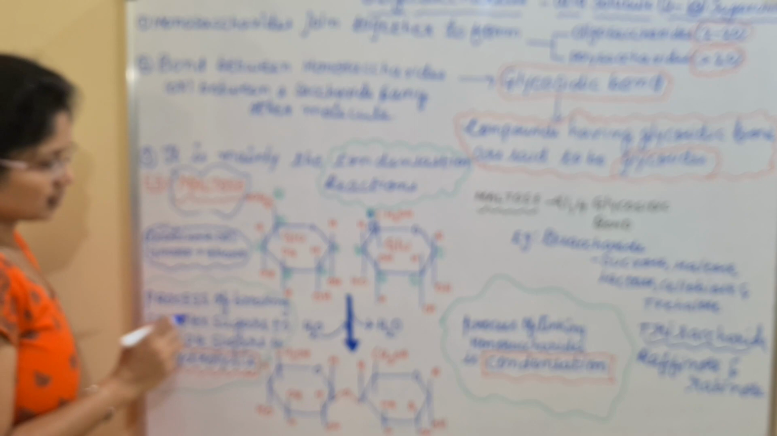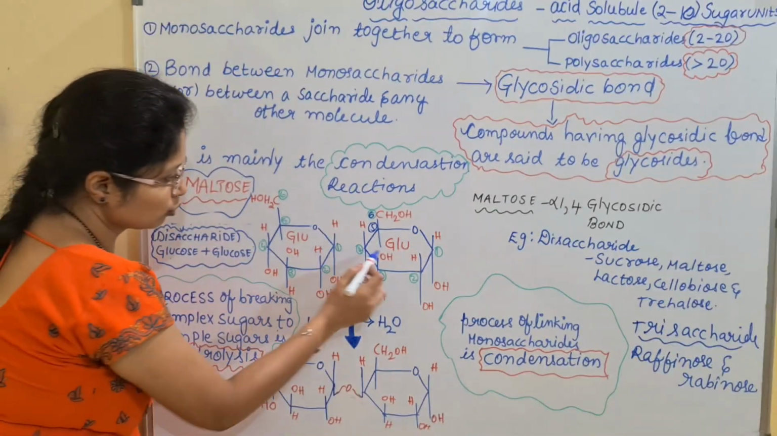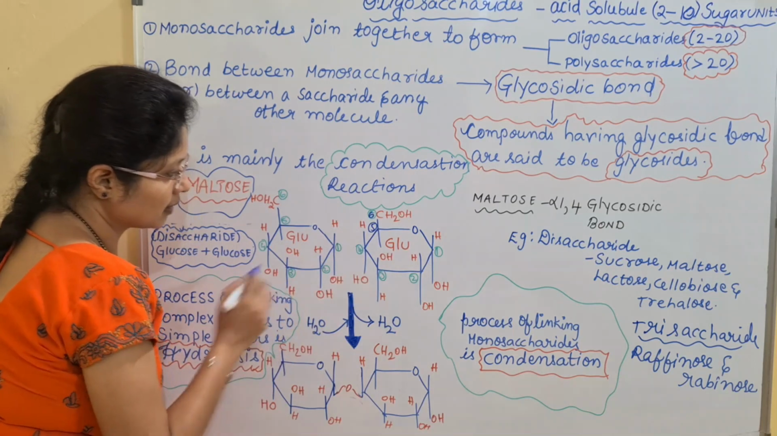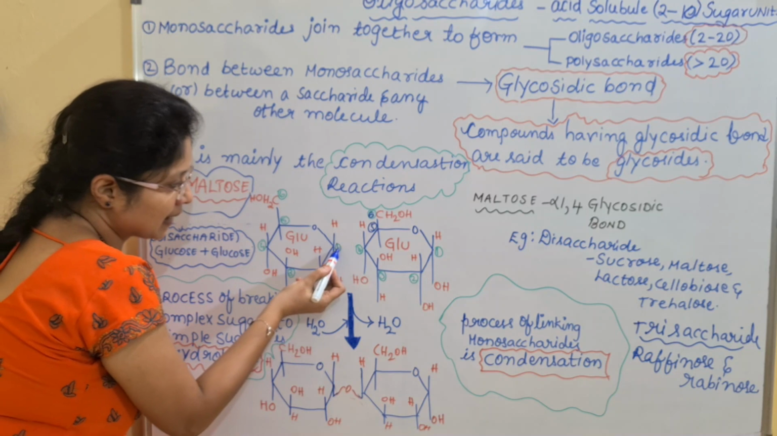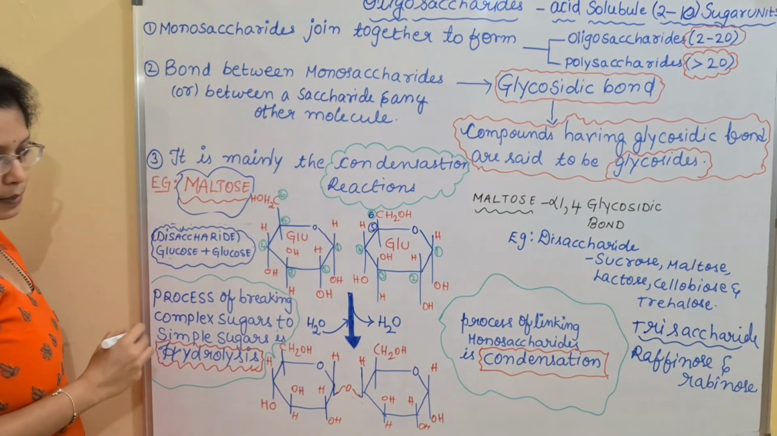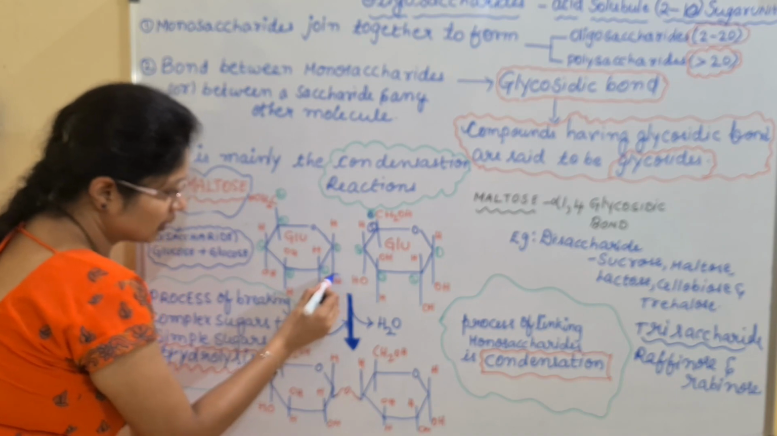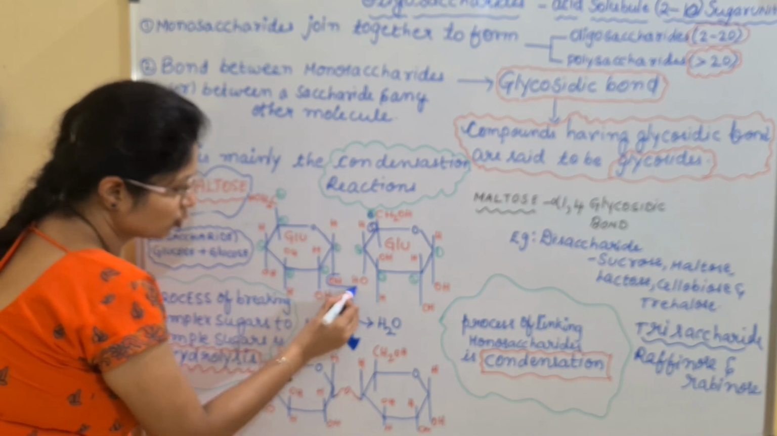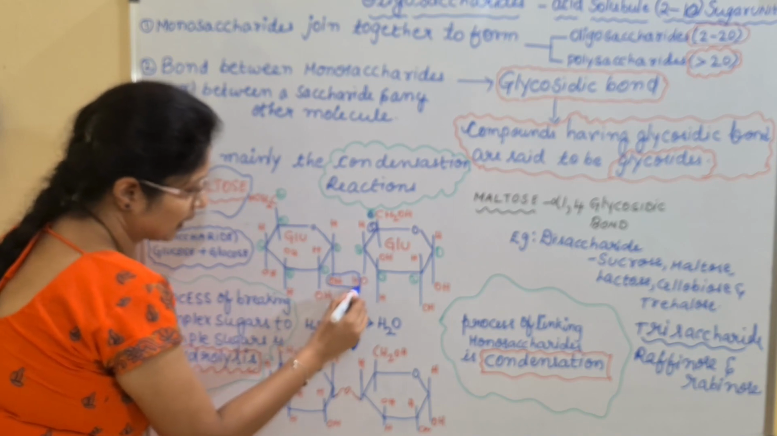If you observe the structure here, both these glucose units come together in such a way that the first carbon reacts with the fourth carbon. Look at this, how this will happen. Here, the OH group of the first carbon, and here the hydrogen.